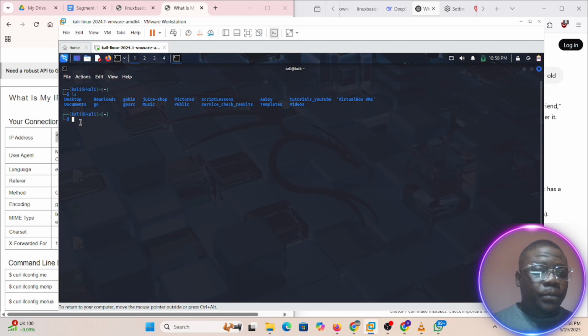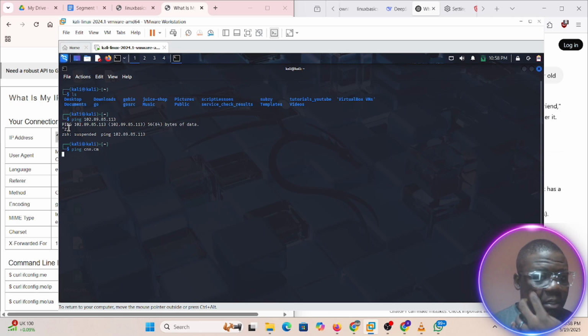First of all, I can do ping. Ping is just to see if it is reachable, and definitely it should be reachable. When I ping the IP address, why is it not going? That should be my IP address. Let's clear. Let's do ping cnn.com. I want to be sure that I'm actually able to. Oh, I can actually go to the internet now.